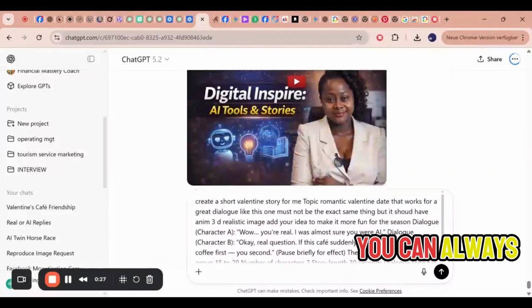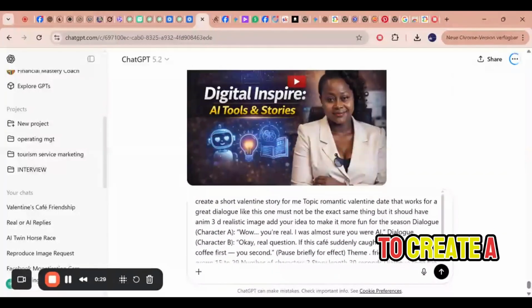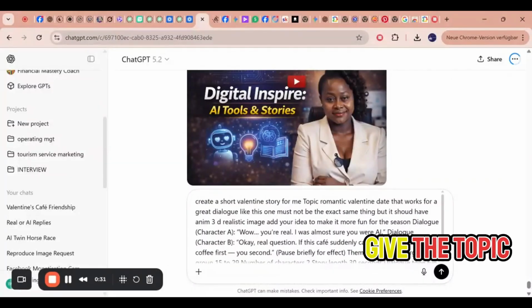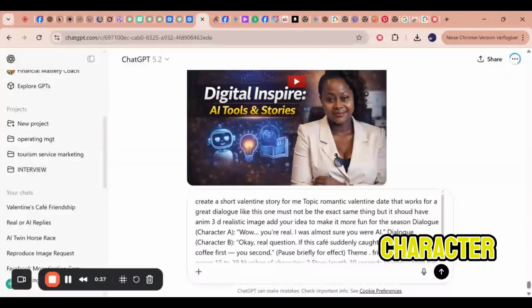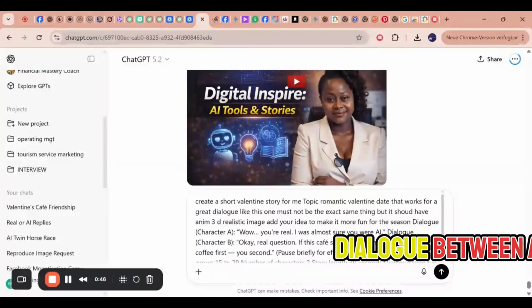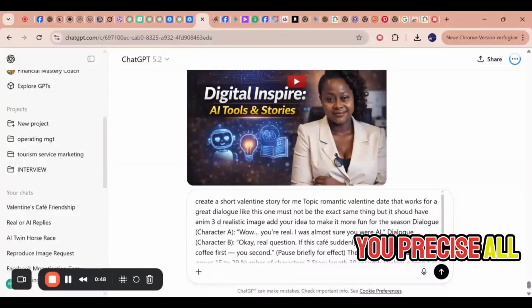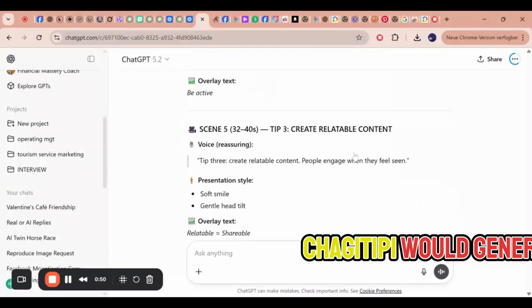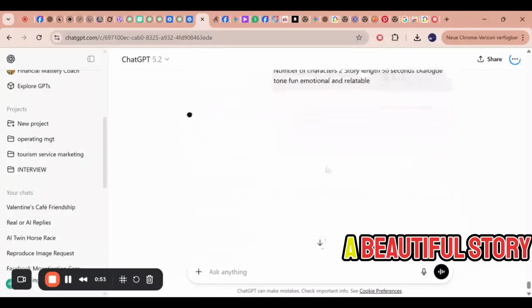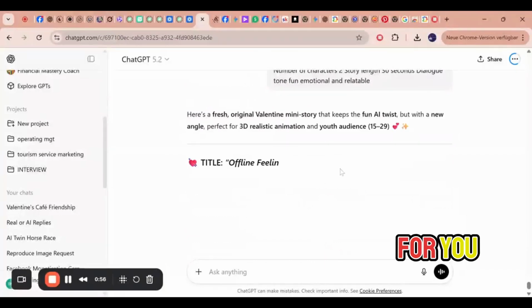So you can always just ask ChatGPT if you want to create a short story. You will give the topic of the story. You will say if you want it to be a dialogue. You will specify the number of characters. You will specify the length of the story. And then ChatGPT will go ahead. You can specify the scenario. If you want a dialogue between A and B, you specify all that. And you go ahead and you send. ChatGPT will generate a beautiful story for you.